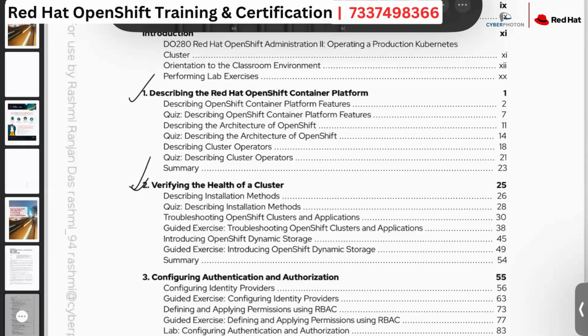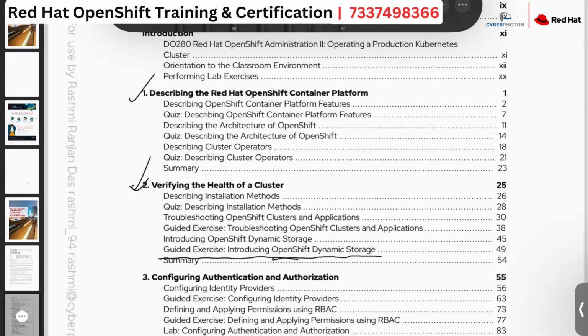And also we are going to discuss the OpenShift dynamic storage. So what does OpenShift dynamic storage mean? Whenever the application is going to be deployed, the pod should have some kind of storage inside it. But how exactly this storage is going to be used inside a pod to hold the applications, that we are going to discuss in chapter number 2 as well, by using the OpenShift dynamic storage.